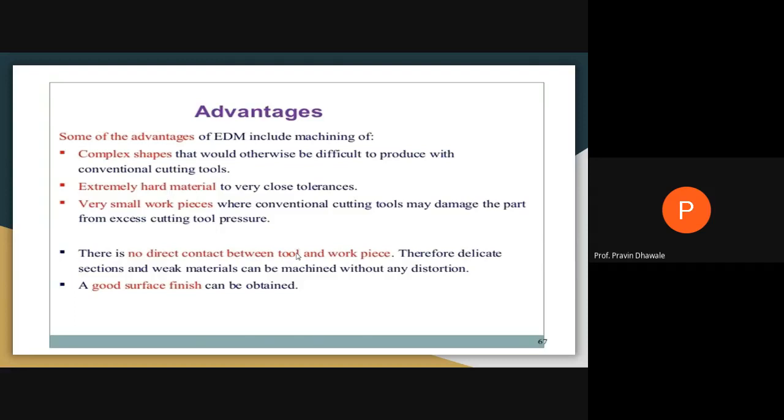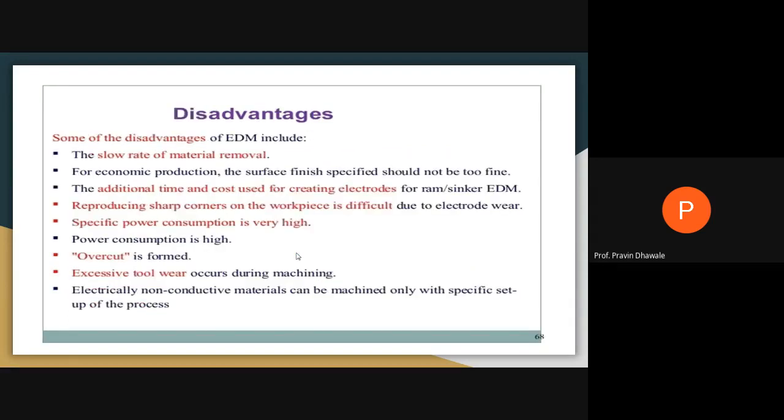Then disadvantages of this EDM machine. It will remove a less amount of material, so the material removal rate will be a slower one. More time and cost will be required for the electrodes.